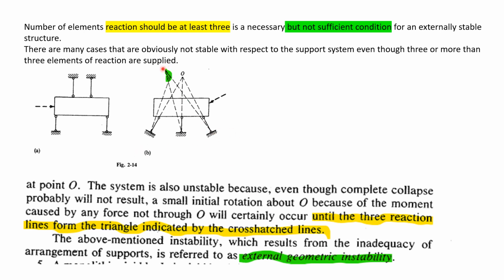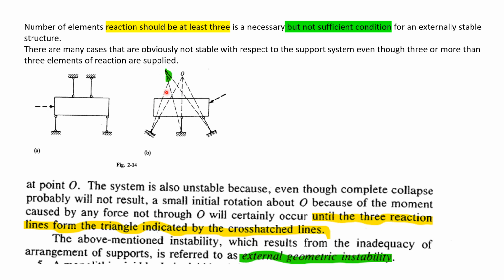So at this point, these two reactions are concurrent, but this one is not concurrent. This is passing through a different point. So this will start resisting the unbalanced moment. So at that point of time, the structure will be stable.